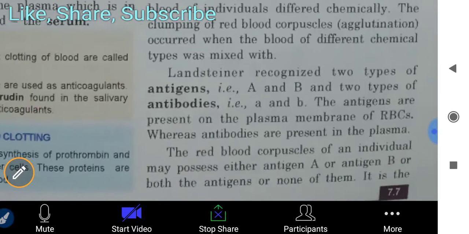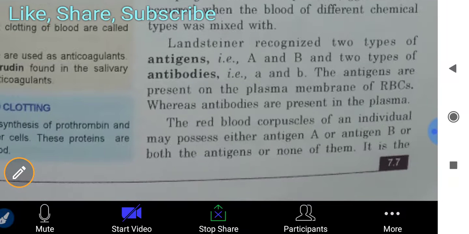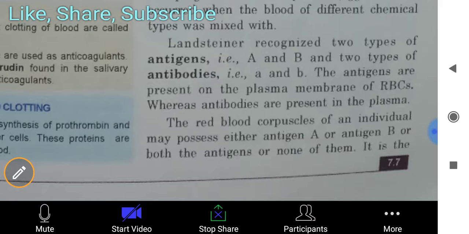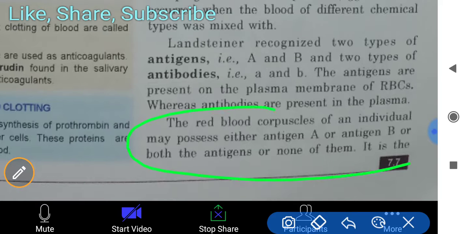As you know, Landsteiner also told us about the blood groups, for which he got the Nobel Prize. Landsteiner recognized two types of antigens, that is A and B, and two types of antibodies, that is small a and small b. The antigens are present on the plasma membrane of RBCs, whereas antibodies are present in the plasma. The red blood corpuscles of an individual may possess either antigen A or antigen B, or both antigens, or none of them.